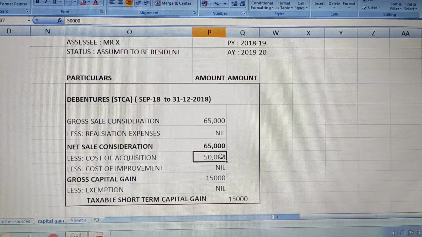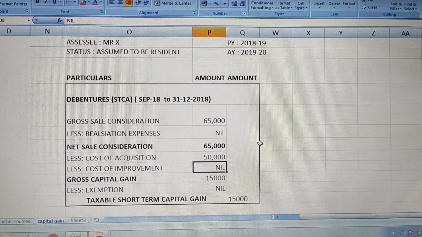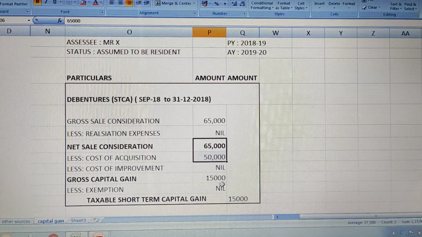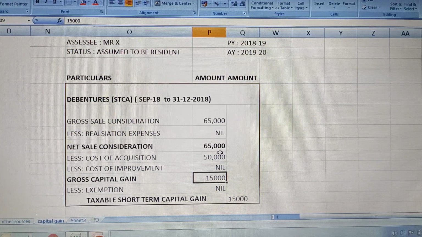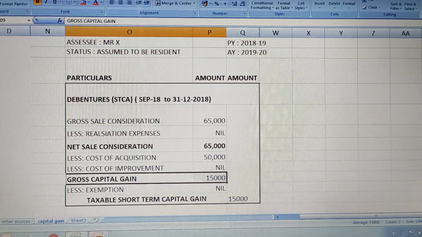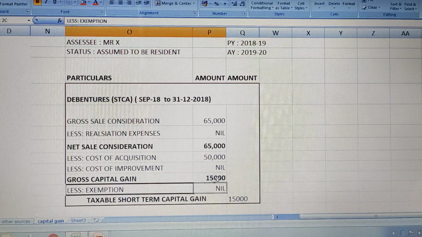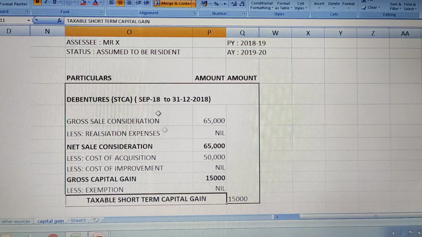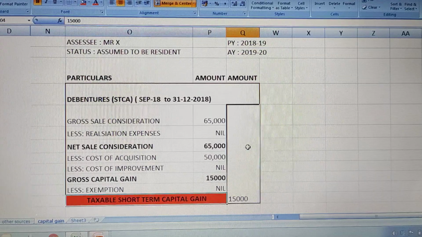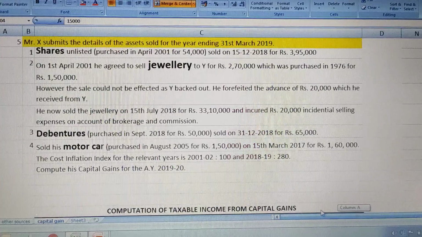So the cost of acquisition or purchase is 50,000. We purchased this for 50,000. Cost of improvement, no information is given, so if you subtract this too, you will get an answer of 15,000. 65,000 minus 50,000 is considered the gross capital gain. No information is given on exemption, so it will be nil. So the taxable short-term capital gain will be 15,000 rupees. Hope this is also clear.